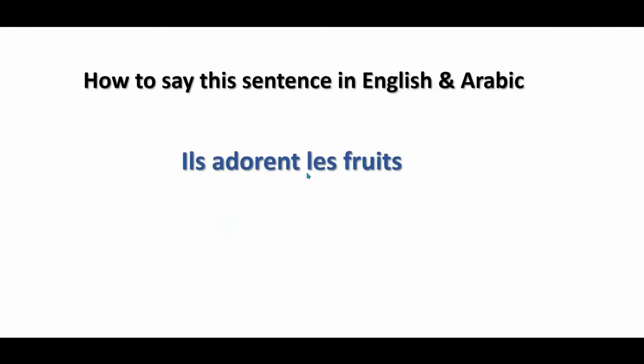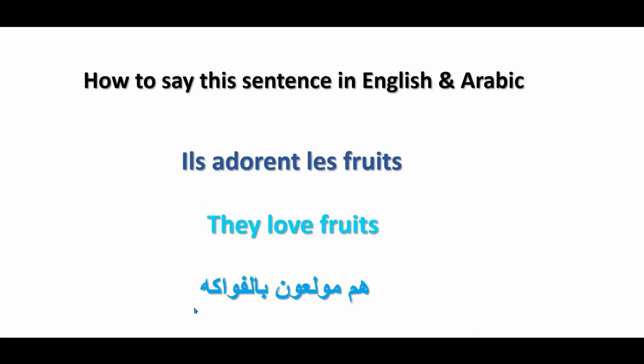Next, ils adorent les fruits. Ils, third person plural, adorent. Le verbe adorer. Like too much. Love. They love. They love fruits. Ils adorent les fruits. Les, because we have the verb love. That's why we are putting the definite article les. هم مولعون بالفواكه. Ils adorent les fruits. They love fruits. هم مولعون بالفواكه.